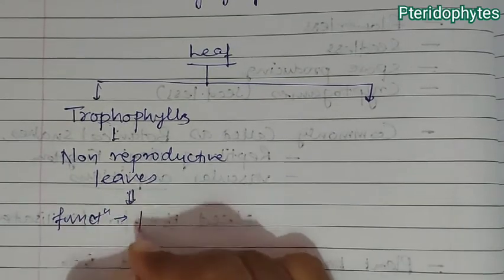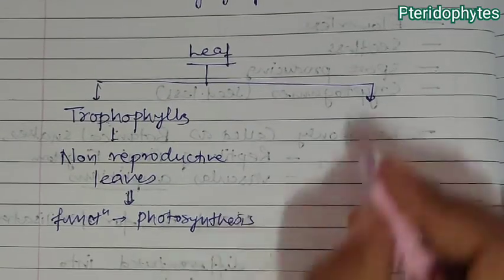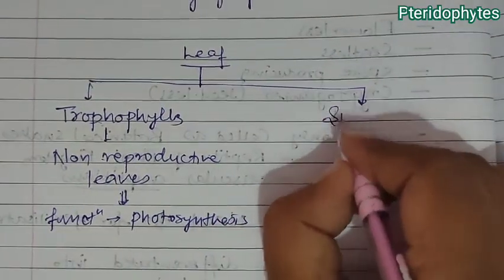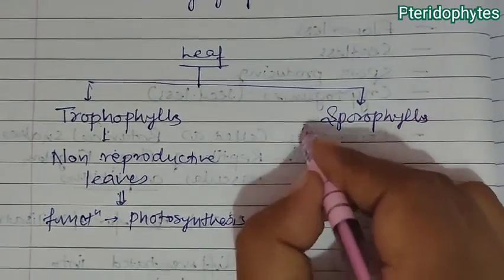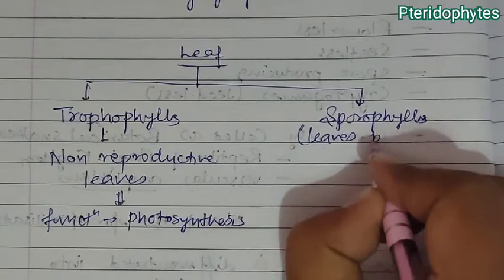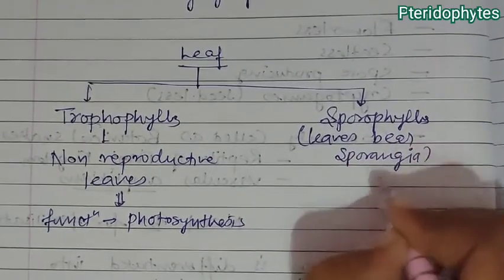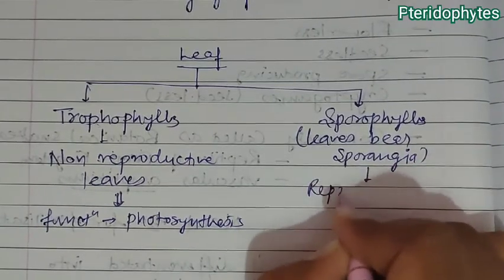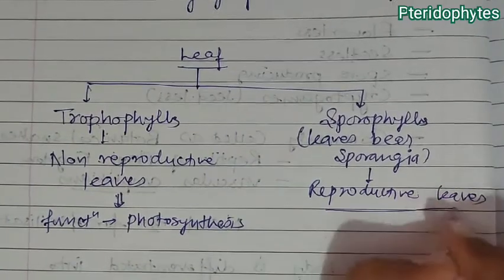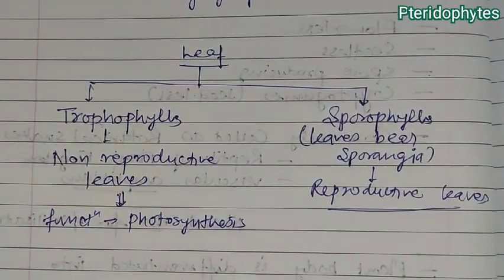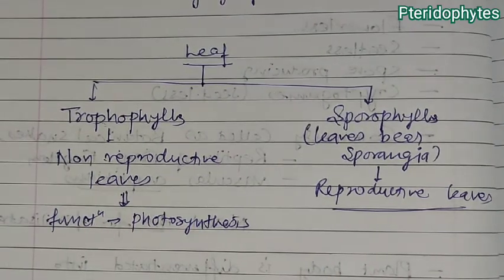Their function is photosynthesis. The other type of leaves are known as sporophylls, the leaves which bear sporangia. This means they are reproductive leaves and play a role in reproduction.